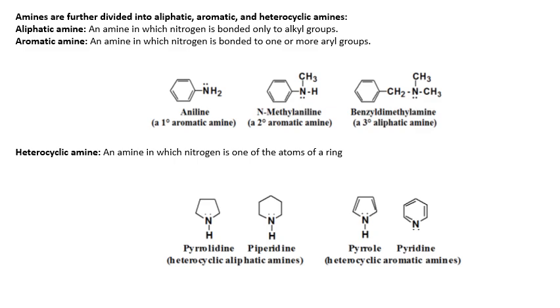There are some structures for primary, secondary, and tertiary amines. Aniline is an example of a primary aromatic amine, methyl aniline is an example of a secondary aromatic amine, and benzyl dimethyl amine is a tertiary aliphatic amine.